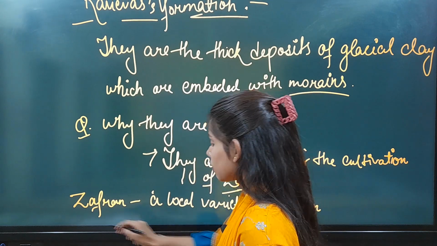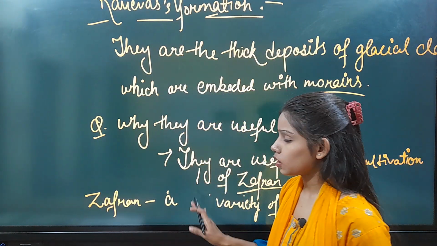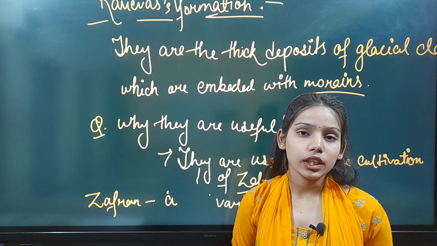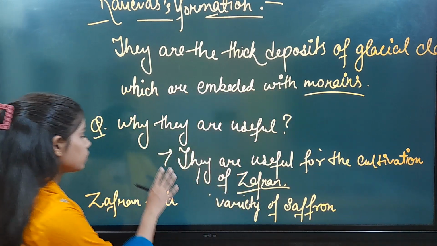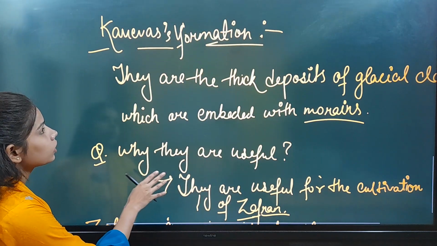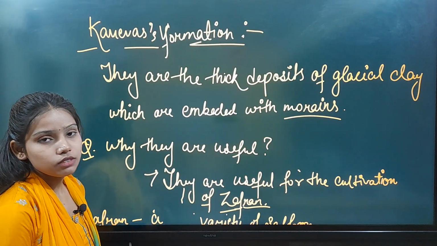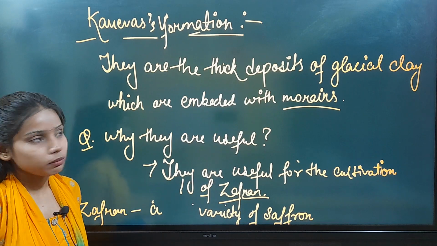It is a local variety of saffron which is found in the Jammu and Kashmir Himalayas. So this is very important, Karewas formation. This is a very important feature of Jammu and Kashmir Himalayas.